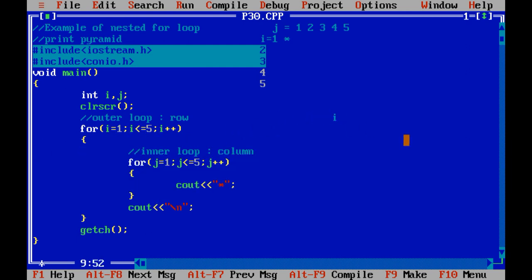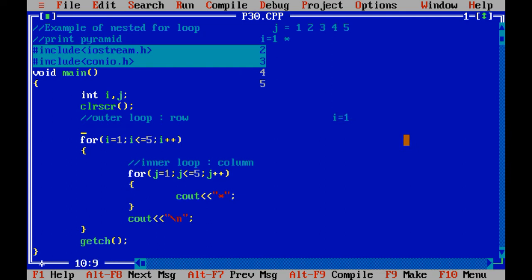So i equals 1 up till the value of j goes from 1 to 5, right? So here 5 times asterisk is printed on the screen. Am I right or not? So consider over here, the value of i is 1 and the value of j is 1 to 5. So 5 times asterisk is printed.